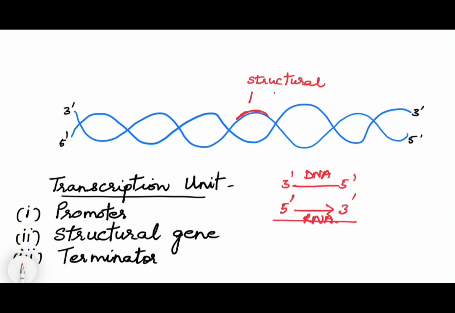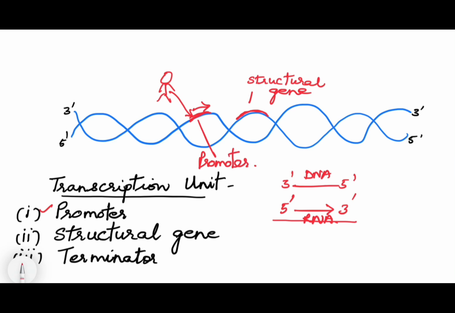Then, what is the promoter? The promoter is the DNA sequence where the transcription starts. RNA polymerase will bind to the DNA sequence and then start transcription. Where it binds, that portion is called the promoter.